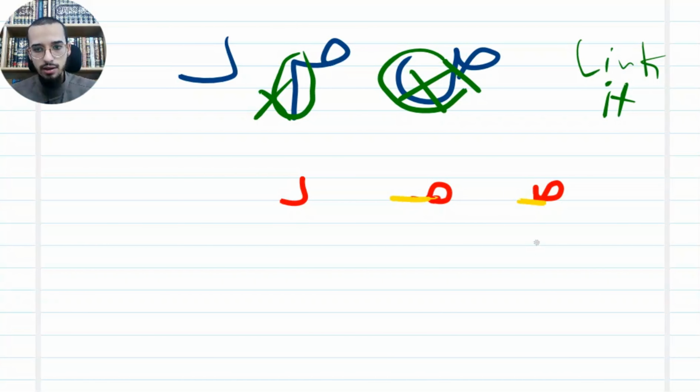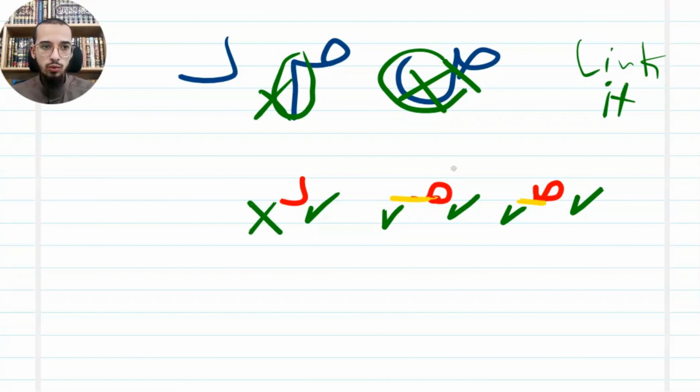So I'm going to ask also: sad, can I link it from the right? We'll say yes. Can I link you from the left? Yes. Mim, can I link you from the right? Yes. From the left? Yes. Dal, can I link you from the right? Yes. Can I link you from the left? No. So what we're going to do, I'm going to write sad, and also the linking line.